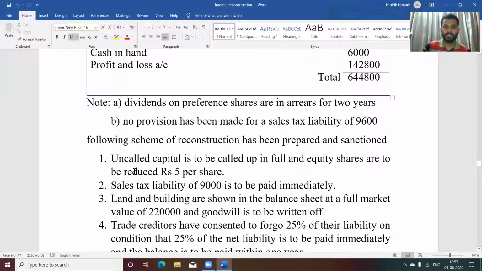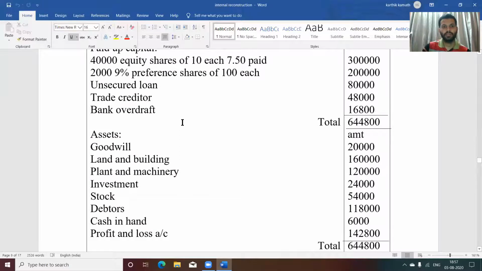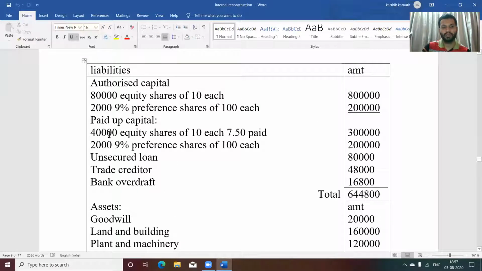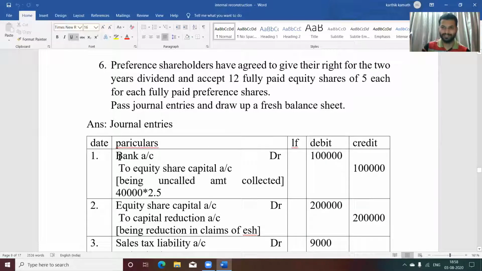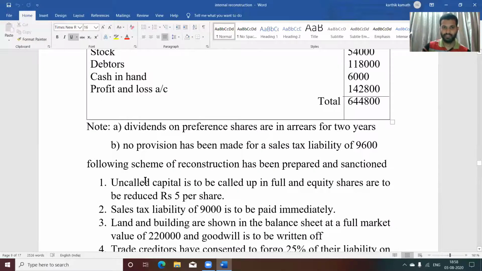The adjustment is that uncalled capital is to be called up. Here the uncalled capital is on 40,000 equity shares of 10 each, 7.5 paid. That means 10 minus 7.50, that is 2.5, is not paid. So first you need to call that amount. Whenever you are calling that amount, what is the journal entry? Bank account debit to equity share capital account, that is 40,000 into 2.5, that is 1 lakh. Being uncalled amount is collected. That is the first adjustment journal entry.